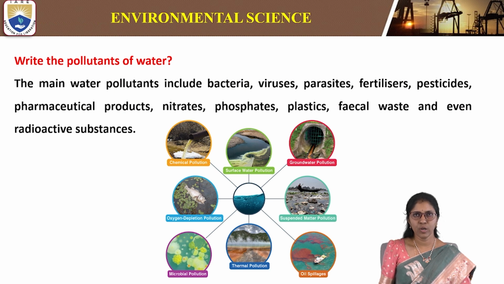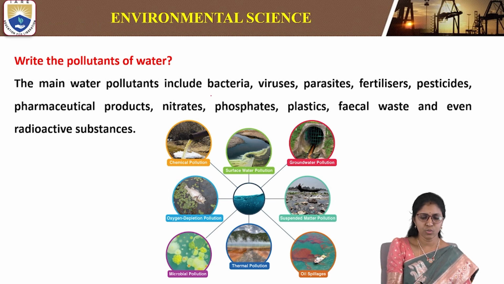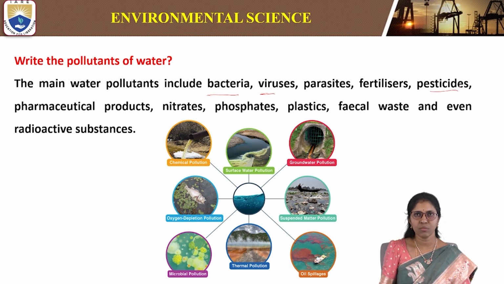So what are the main pollutants of water? Pollutants are harmful substances which cause the pollution of water. The main water pollutants include bacteria, viruses, parasites, fertilizers, pesticides, pharmaceutical products, nitrates, phosphates, plastic and fecal waste, and even radioactive substances.